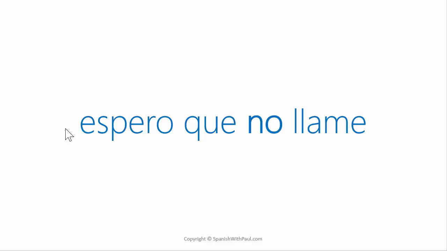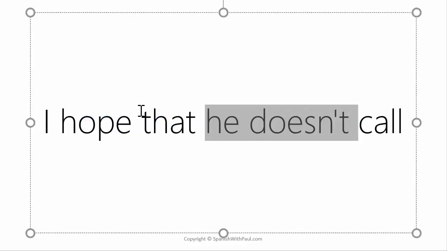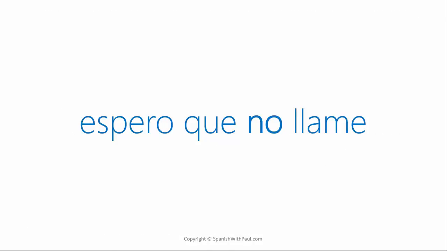You see how, unlike the other two examples, the no is not appearing at the front of the sentence? Because we're saying he doesn't here in the middle. We're still saying, I hope that. I hope that he doesn't call. So it would be, espero que no llame.